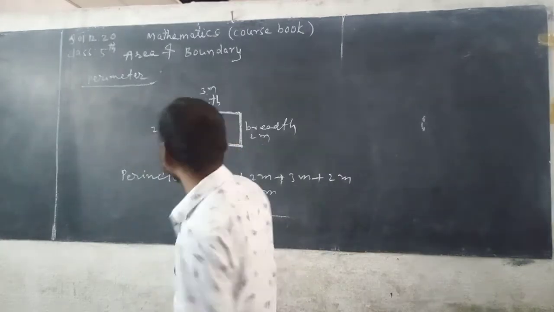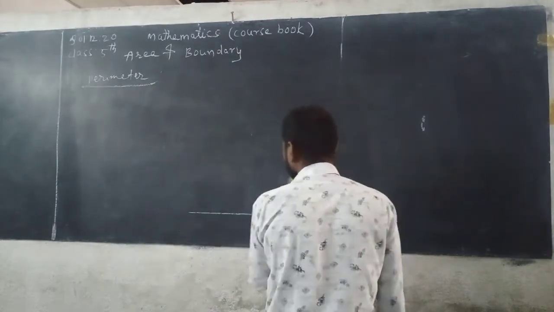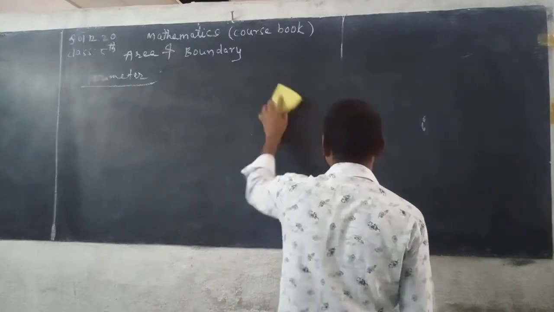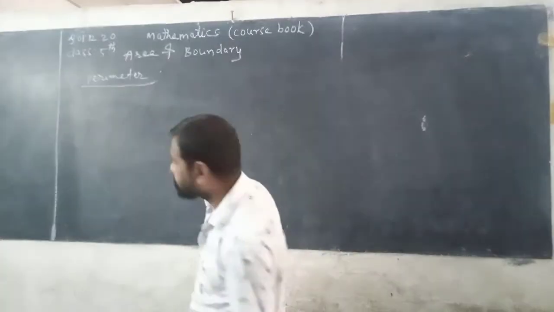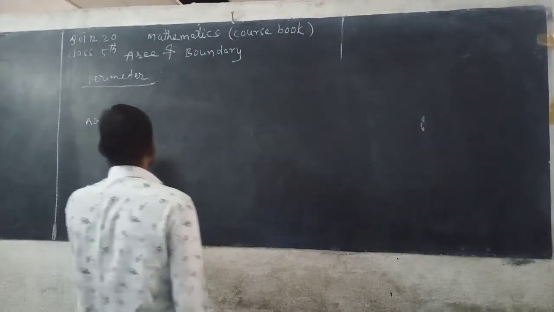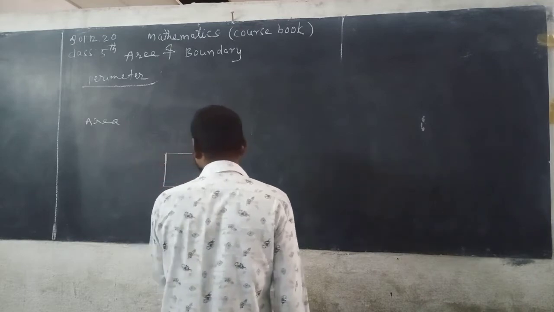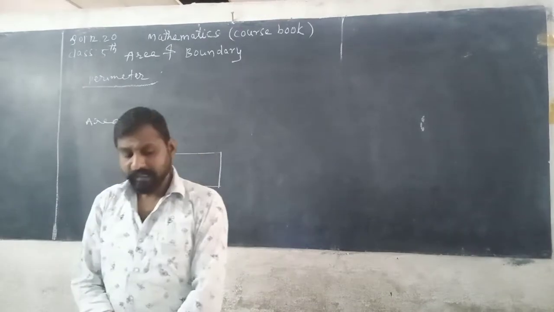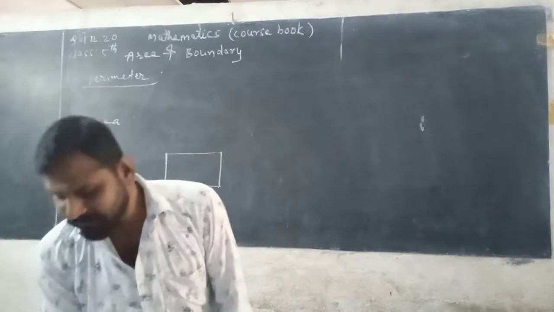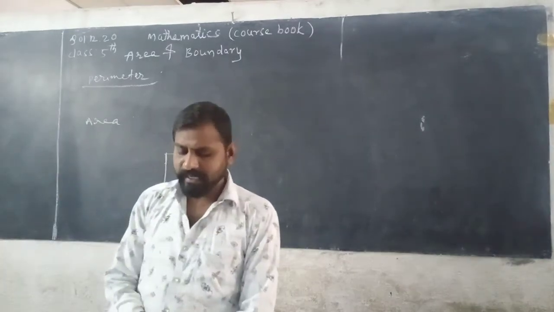So now next, area. See, area means what? So now I am taking one rectangle. Area of a plane figure is the region enclosed by its boundary.